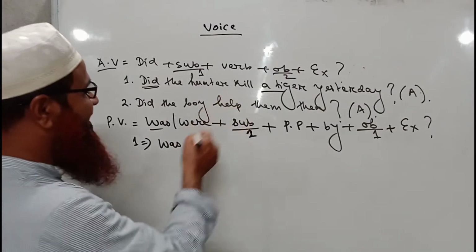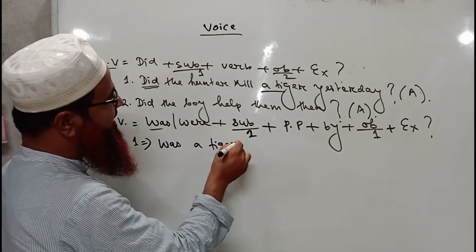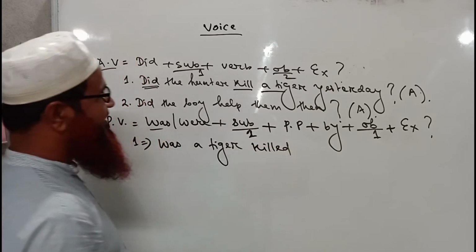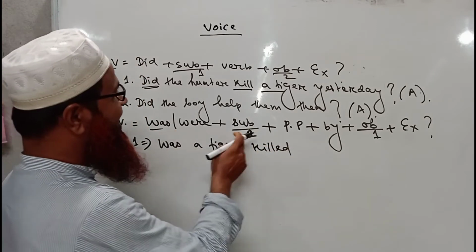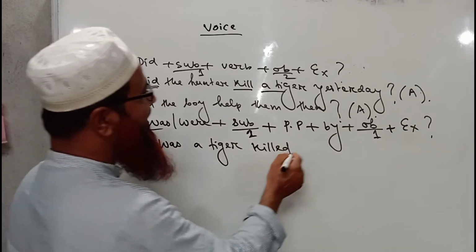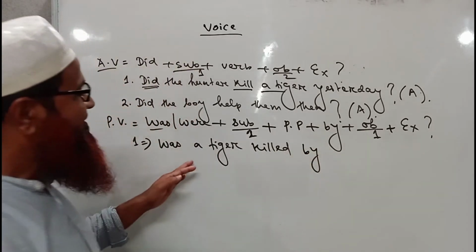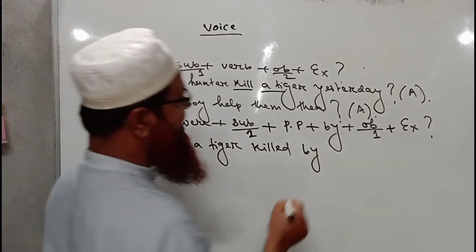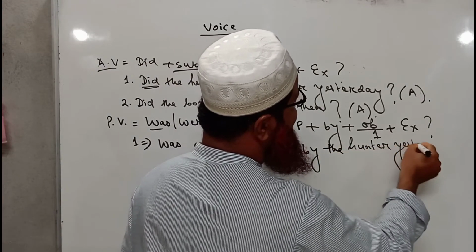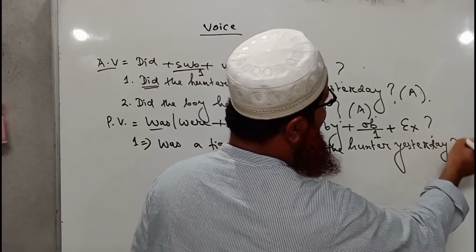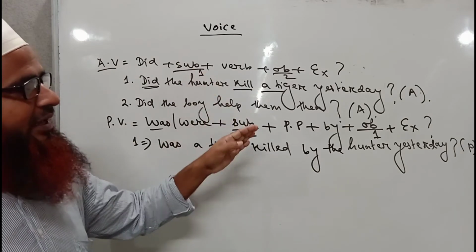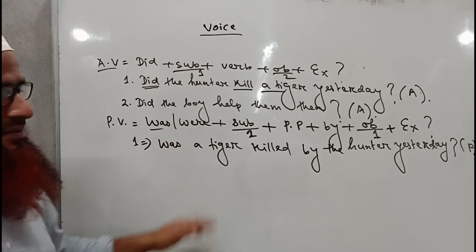Okay, so was a tiger, then we have to write the past participle form of the main verb. So was a tiger killed. Was a tiger, that means subject, a tiger killed, past participle form of the main verb, then by, we'll write by. Okay, was a tiger killed by the hunter yesterday. So this is a sentence of passive voice, and you have already known how the change has taken place.